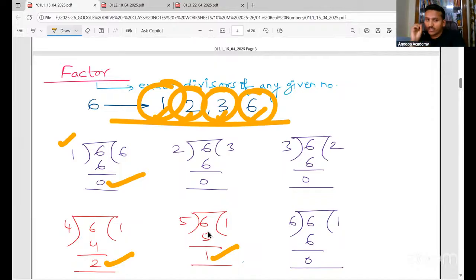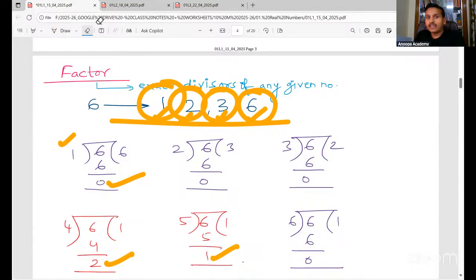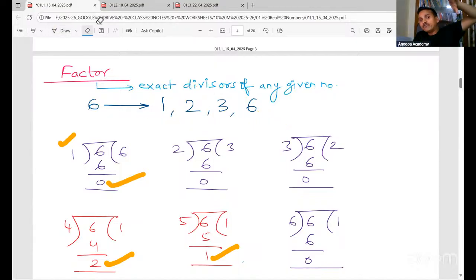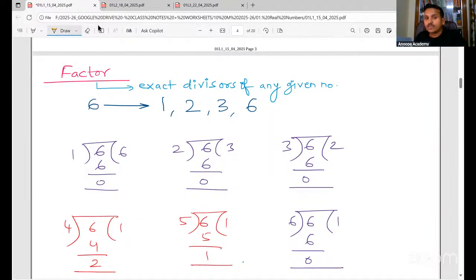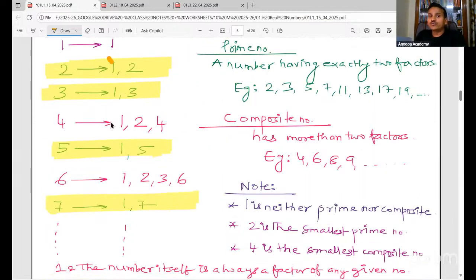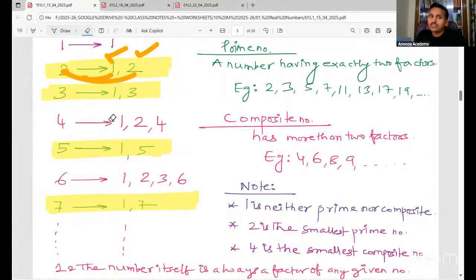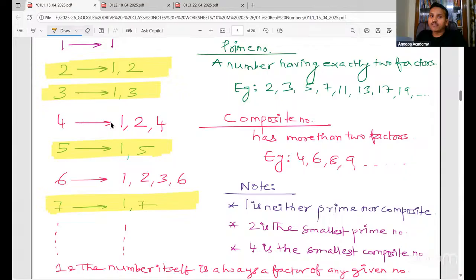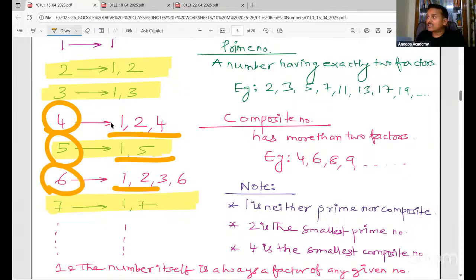Okay, we have learned all this in detail. Anyway, I'm just telling you in brief that factors are the exact divisors of any given number. So same way, if you take 1, 1 is a factor. 2, 1 and 2 are the factors. Why 1 and 2? Because 1 can divide, 2 can divide. If you take 3, 1 and 3 are the factors. 4, 1, 2 and 4 are factors. 5, 1 and 5 are factors. 6, 1, 2, 3 and 6 are factors. 7, 1 and 7 are factors.